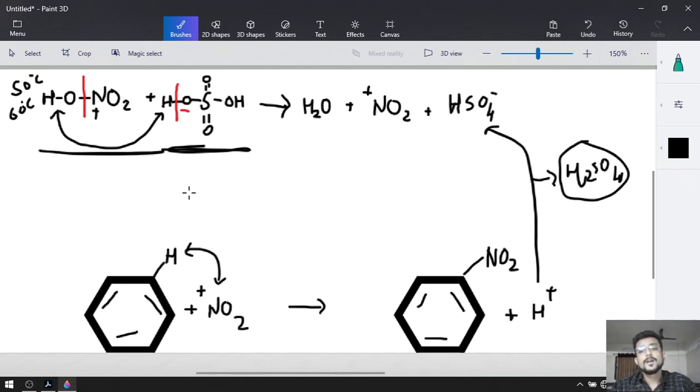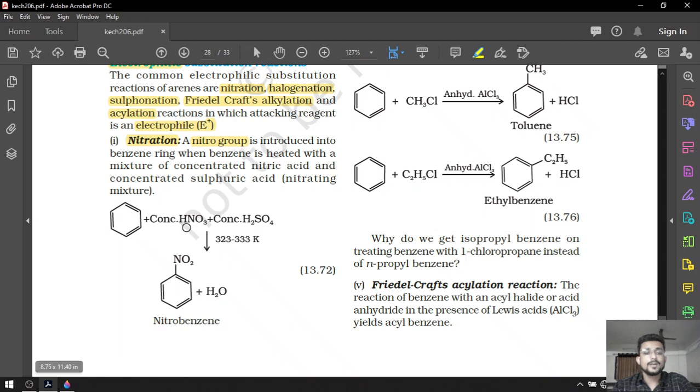Now our main product will be nitrobenzene and H2O will be our byproduct. So a whole reaction scenario is given over here.